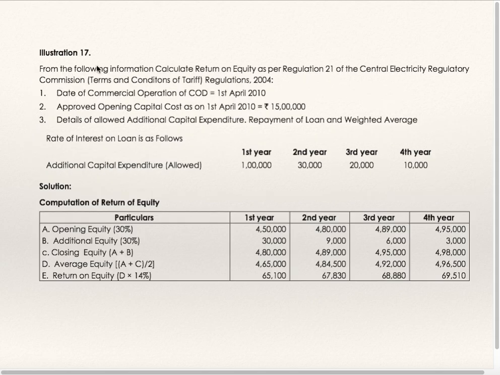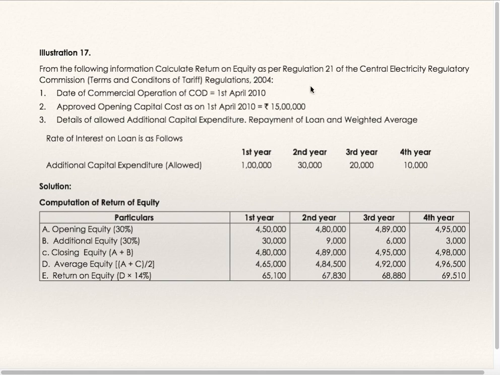Illustration 17. From the following information, calculate return on equity as per regulation 21 of the Central Electricity Regulatory Commission, Terms and Conditions of Tariff Regulations 2004. Date of commercial operation is 1st April 2010. Approved opening capital cost as on 1st April 2010 is 15 lakhs. Details of allowed additional capital expenditure, repayment of loan and weighted average rate of interest are as follows. First year, second year, third year, fourth year, additional capital expenditure allowed is given.